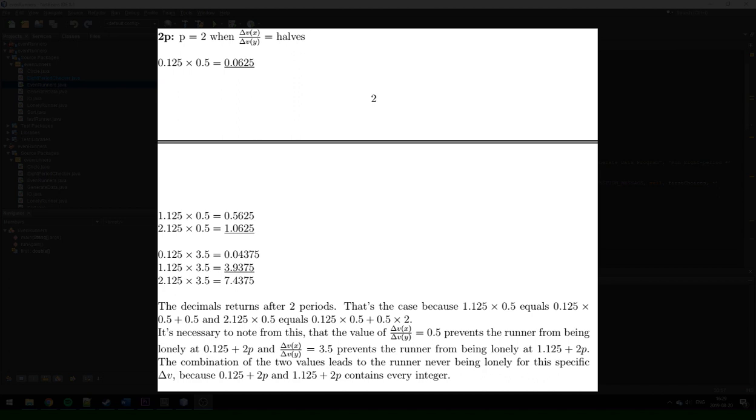So what we need to note from this is that the value where delta Vx divided by delta Vy equals a half prevents the runner from being lonely at the time 0.125 plus 2p. And when delta Vx divided by delta Vy equals 7 divided by 2, it prevents the runner from being lonely at 1.125 plus 2p. And the combination of the two leads to the runner never being lonely, because 0.125 plus 2p contains every even number, and 1.125 plus 2p every odd number, and together they contain every positive integer.